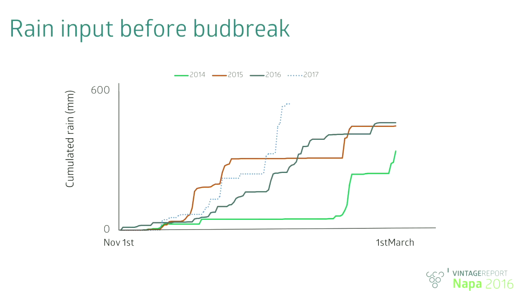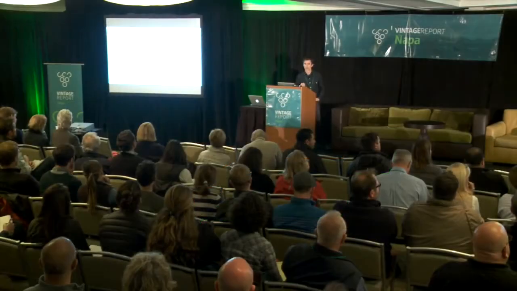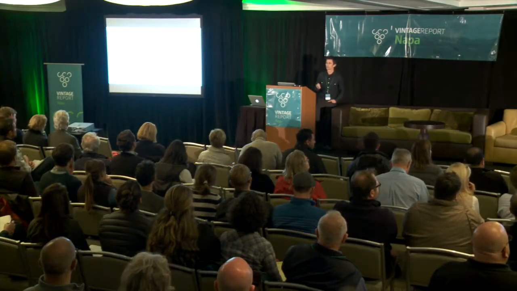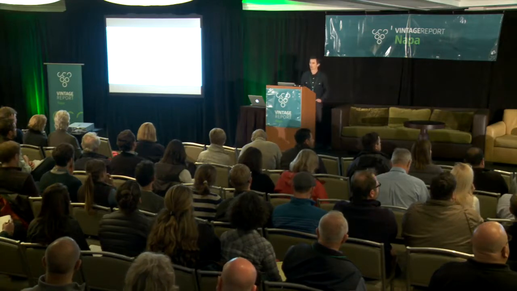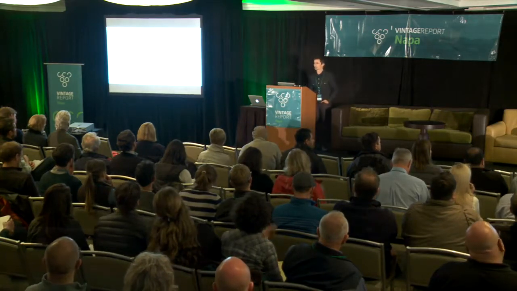An important point to see is that unlike 2015 and 16, we don't have this flat line appearing and stretching for over 6 weeks. So indeed, it's one of the specific traits of 2016. We had a constant supply of water, and we'll see that has some consequences.